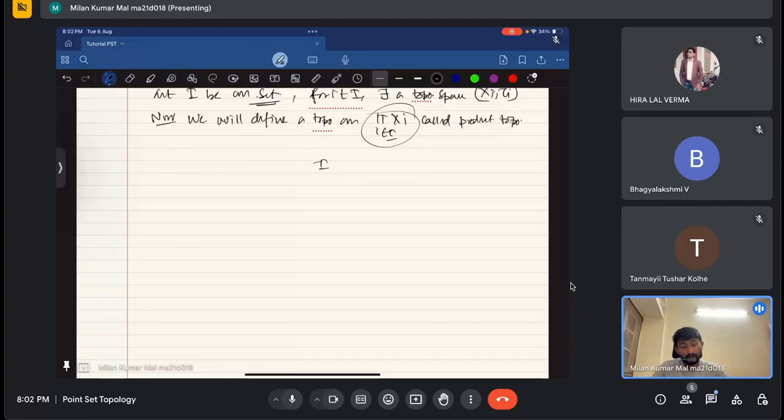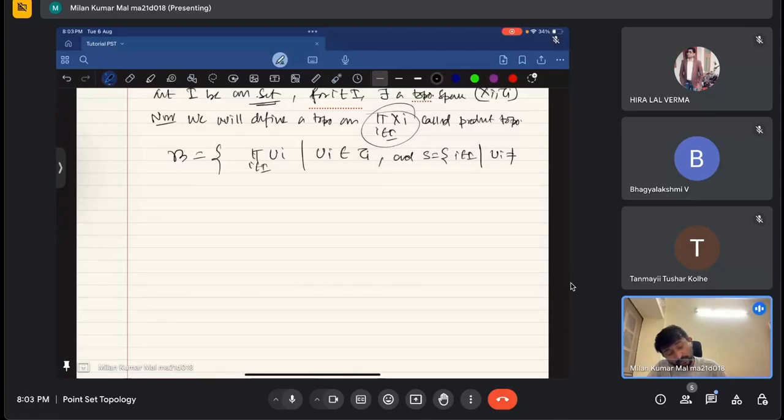Okay. Now what I am saying is that I will define a topology on this set, which we will call the product topology. Let B be the set, I will define this set B. B is equal to the product of Ui, i coming from I, such that Ui belongs to tau I, so Ui is an open set in Xi, and the set of all i belonging to capital I such that Ui is not equal to Xi is finite.